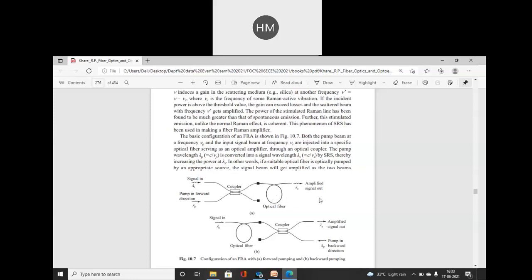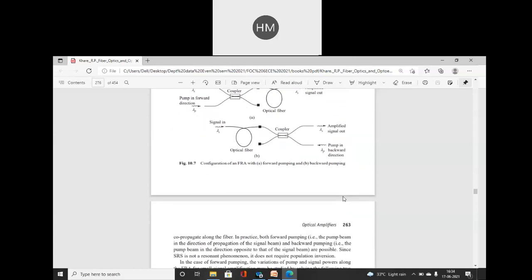In other words, what we can say, if a suitable optical fiber is optically pumped by an appropriate source, the signal beam will get amplified as the two beams co-propagate along the fiber. In practice, both forward pumping and backward pumping are used.